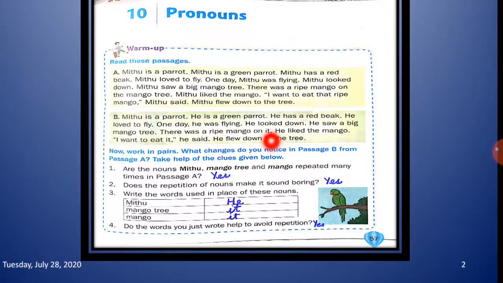So here you will write it, because mango is a thing, or you can say a non-living thing. For a non-living thing, we use the pronoun it. Now for mango, again we have used it here. You can see in passage B. So you will write here it.